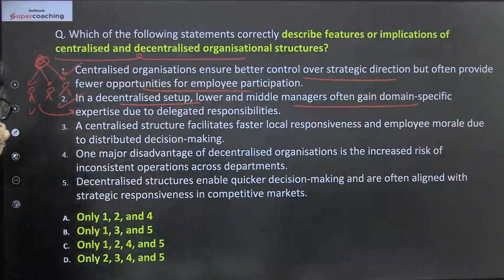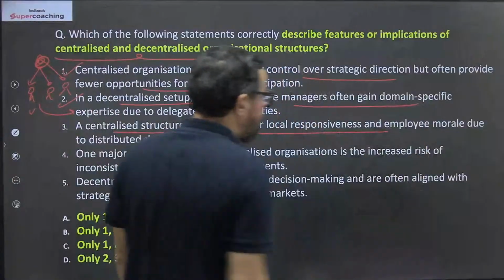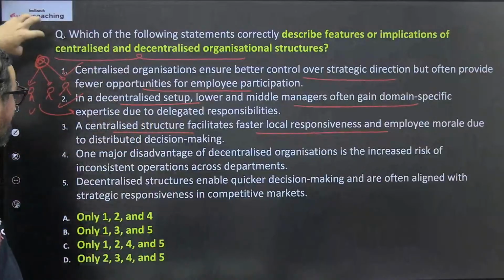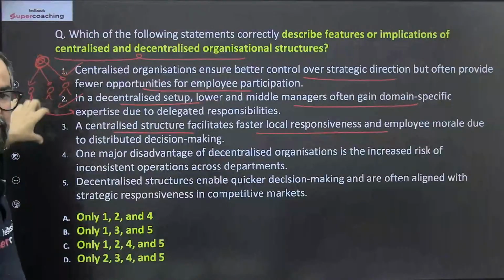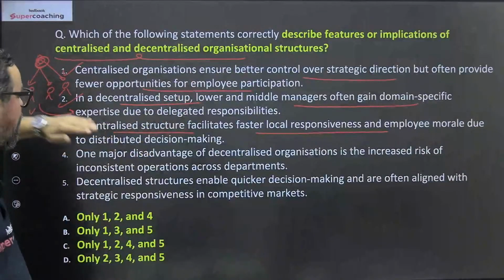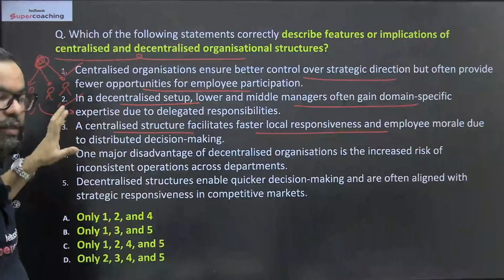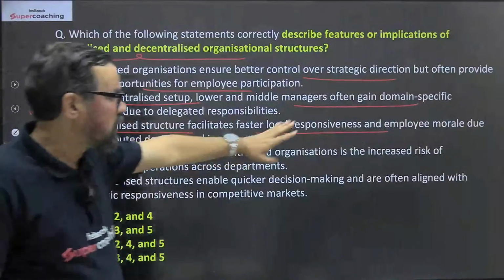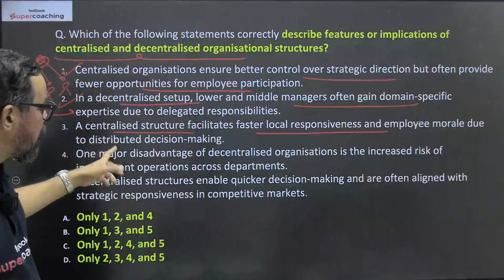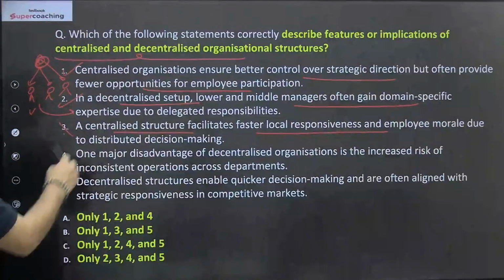Next one आपका, centralized structure facilitate faster local responsiveness and employee morale. No, centralized आपका देखो, centralized में decision are made by this, तो local में क्या चल रहा है ना, thus they do not have right. ठीक है? So there is slow decision making. They'll escalate issues to them, then they'll think, then they'll आपका come with the right decision. It will take time. So not faster responsiveness. Employee morale is आपका low, ठीक है? Because the autonomy is आपका least. So this statement is wrong.